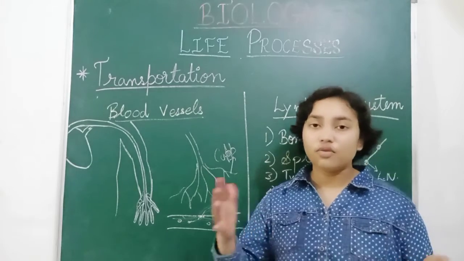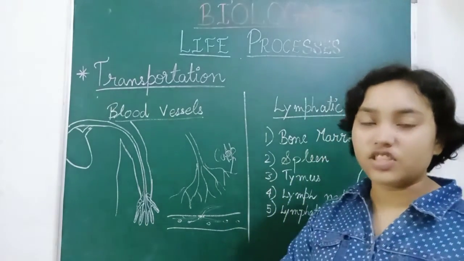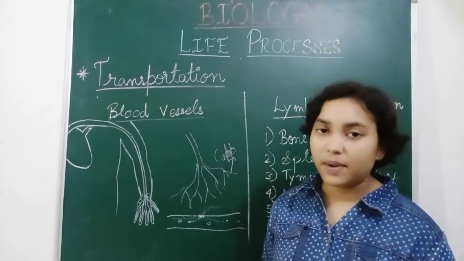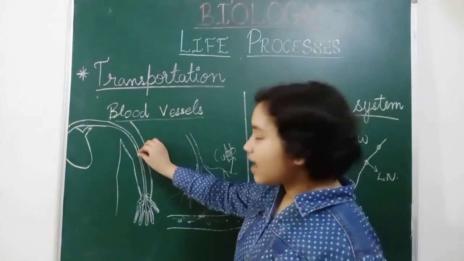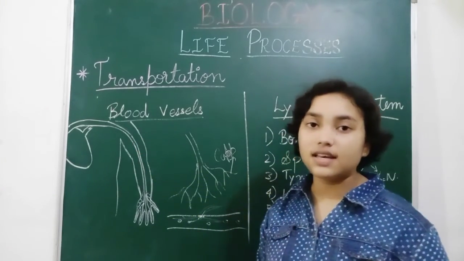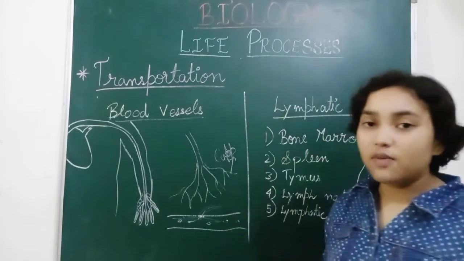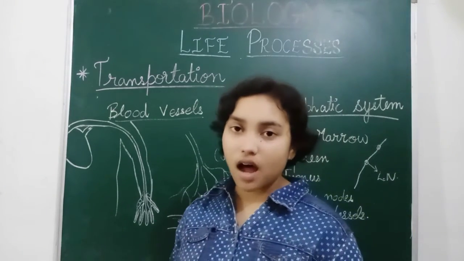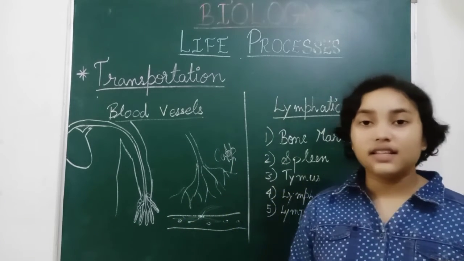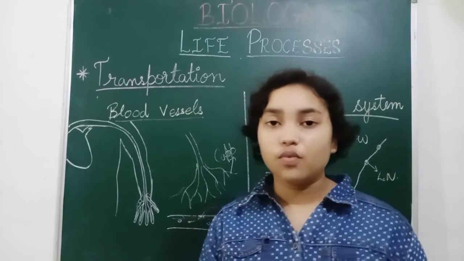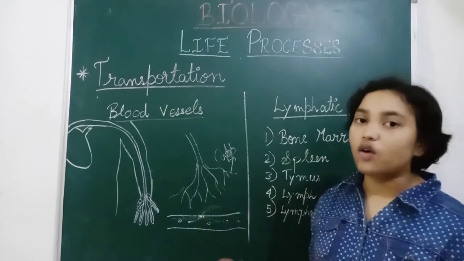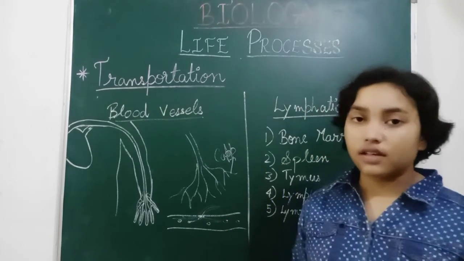You have heard of BP, saying blood pressure. So high BP and low BP. So what is blood pressure? Let us learn. The pressure exerted by blood is known as blood pressure. Blood pressure is checked by the device known as a sphygmomanometer. It is used to check what the blood pressure of that person is.